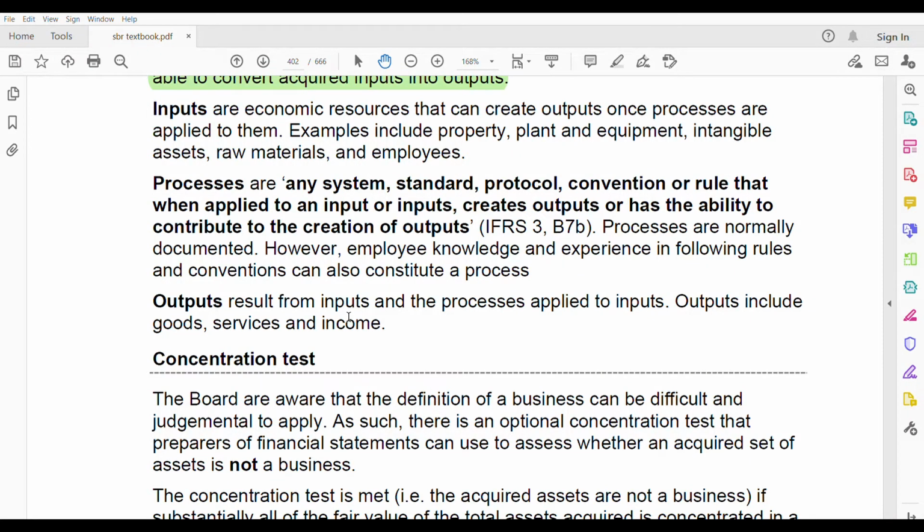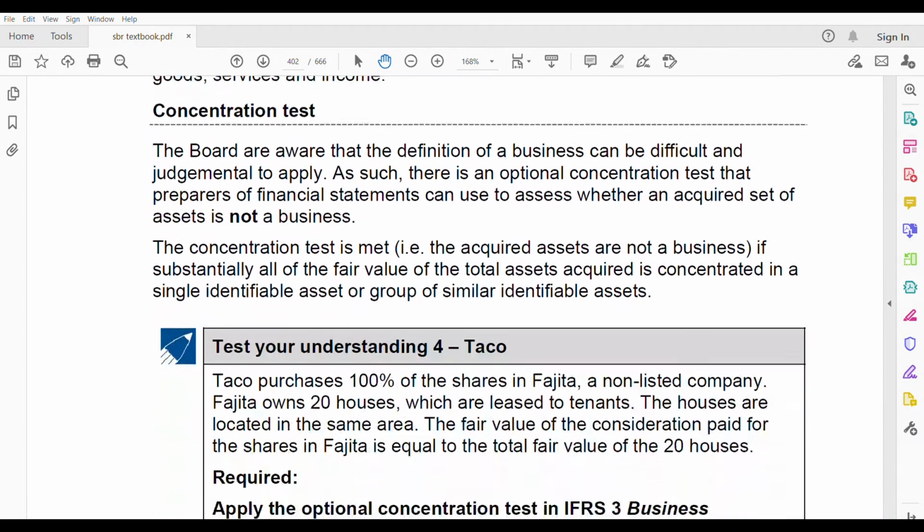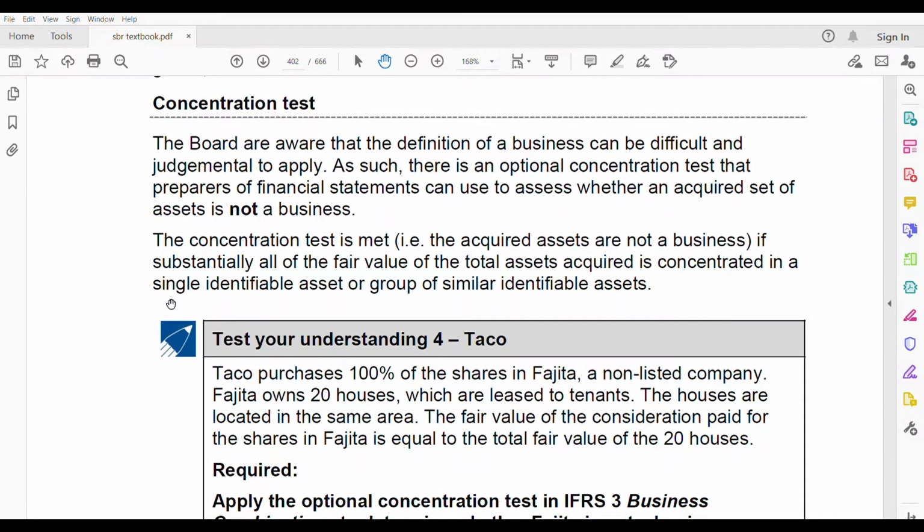Let us go to the concentration test. There is one thing you need to do to see whether it's a business or an asset, which is known as the concentration test. What is this concentration test? It's from case to case. It's hard to define a business, because you have to use some judgment also.